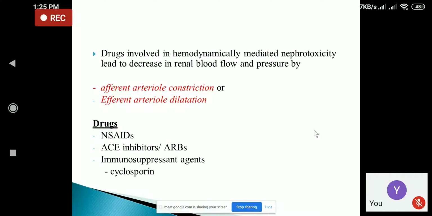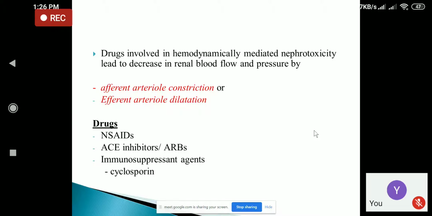Drugs which may cause nephrotoxicity will cause constriction of the afferent arteriole, or they may cause dilatation of the efferent arteriole. When there is constriction of the afferent arteriole, there will be a decrease in blood flow to the kidney, and whenever there is dilatation of the efferent arteriole, there will be increased outflow of the blood. In this way, the drugs that cause nephrotoxicity will cause a further decrease in the blood flow to the kidney.